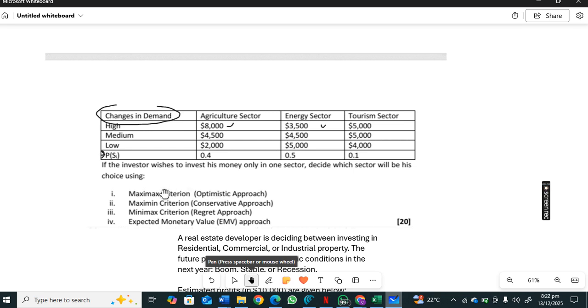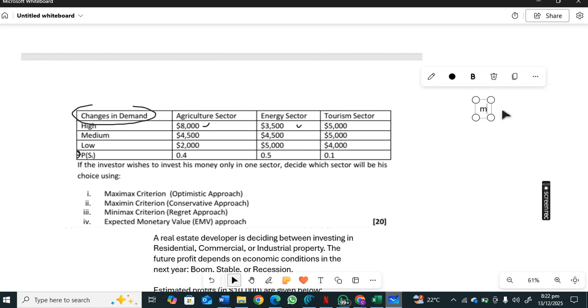In simple words, colleagues, Maximax, just think of it as the highest of the highest payoffs. Maximax, you're just looking for the highest of the highest payoffs.